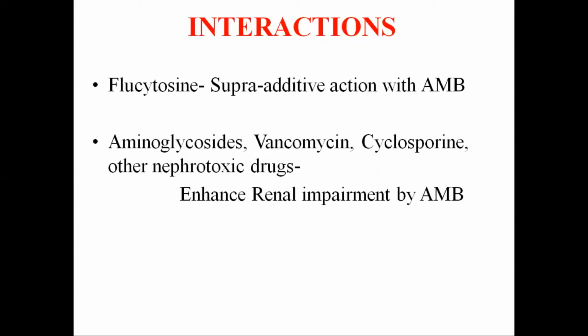As far as aminoglycosides, vancomycin, cyclosporin, and other nephrotoxic drugs are concerned, they enhance the renal impairment caused by amphotericin B. So it has been seen that amphotericin B is a highly effective drug, since it has been used for the last 5 to 6 decades, and basically it has a low incidence of drug resistance.